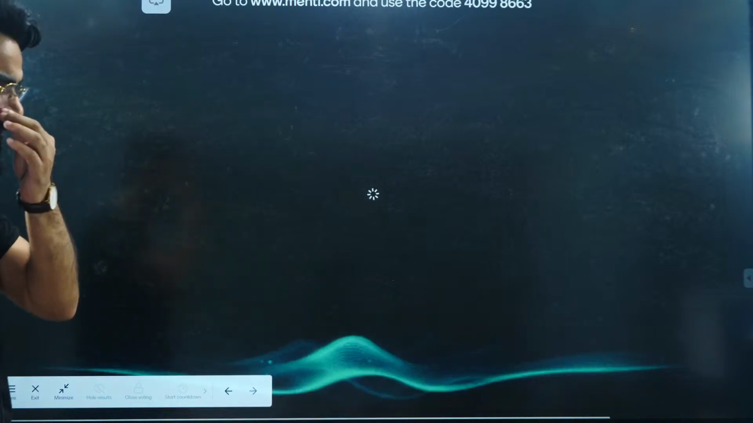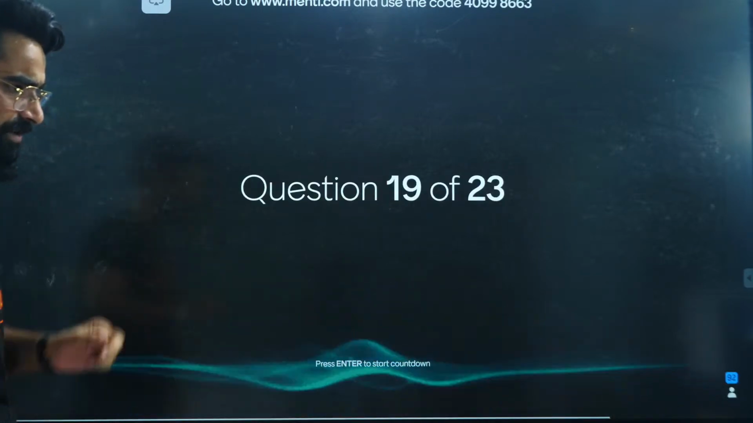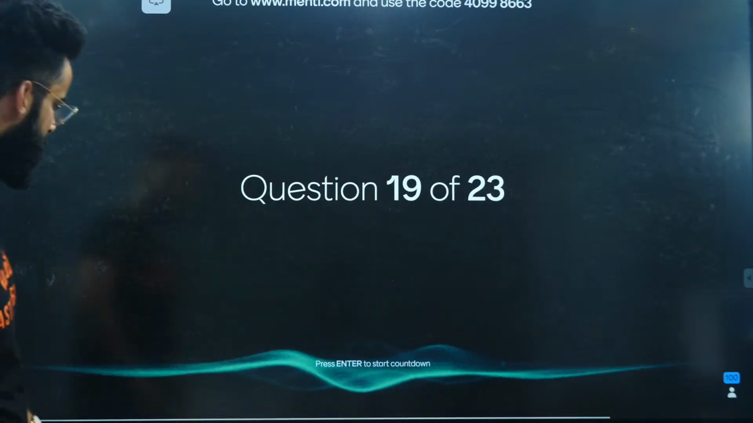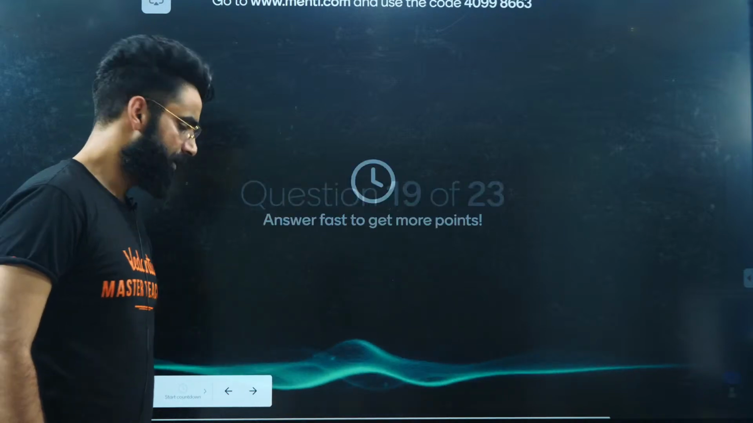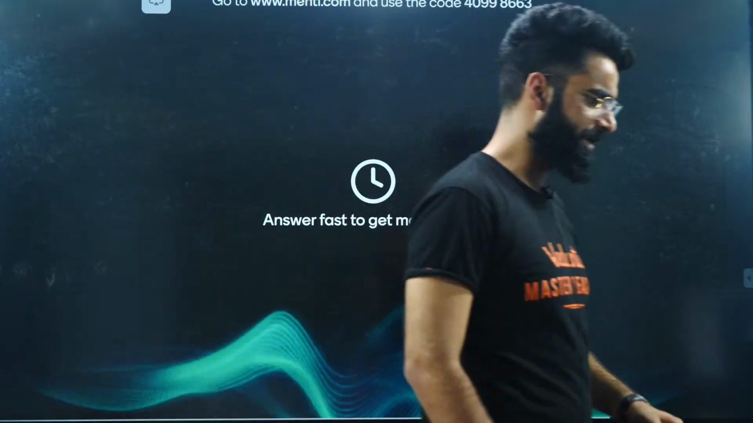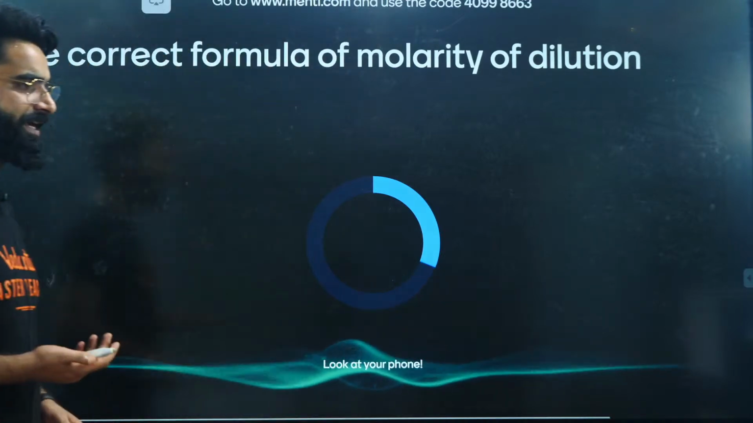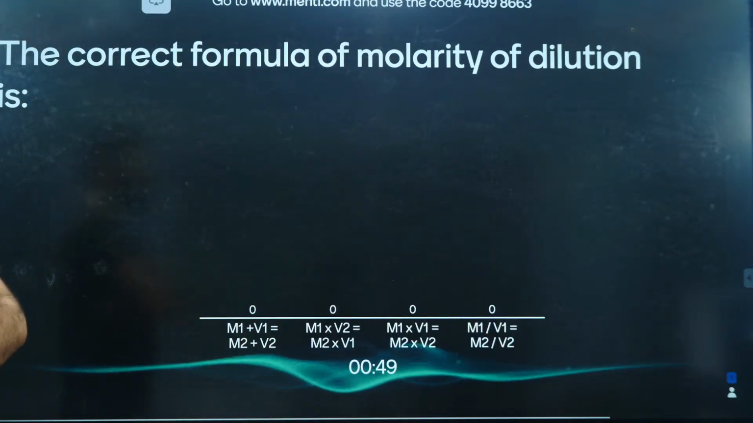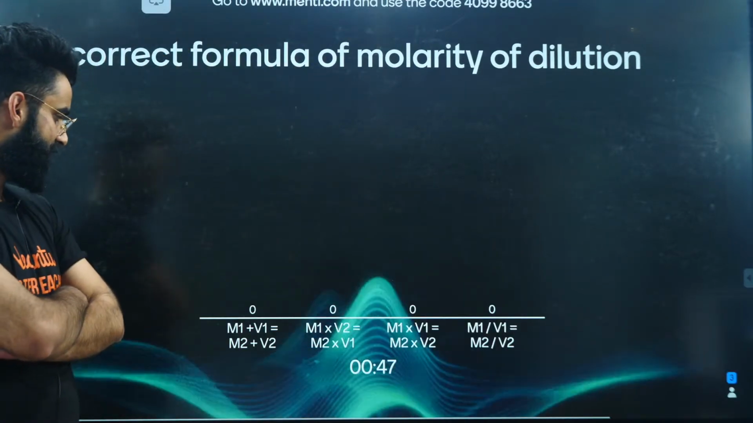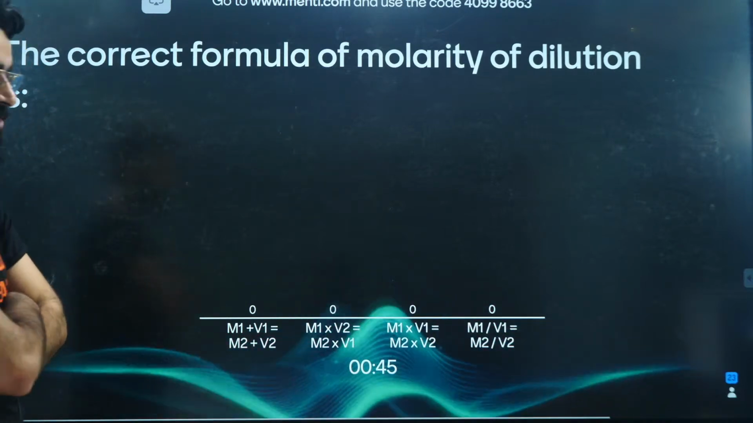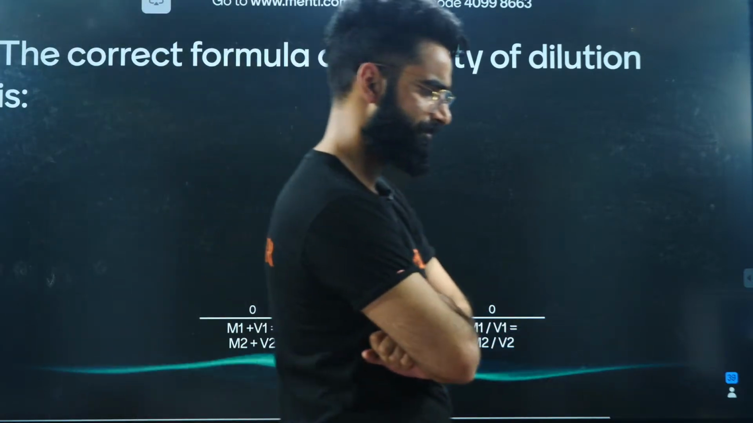And we have done these questions in the actual sessions, if you remember. Yeah, we have done these sort of questions. Moving on to one more. Okay, starting the countdown, people. Look at your screen. Look at your screen fast. The correct formula of molarity of dilution. Is it a question? The correct formula of molarity of dilution. Dilution formula, people. That's it.